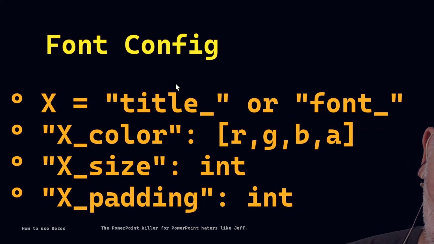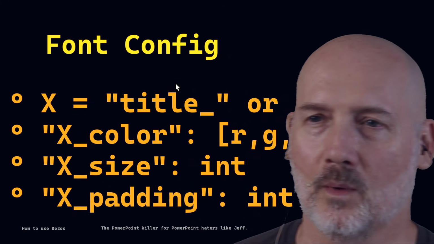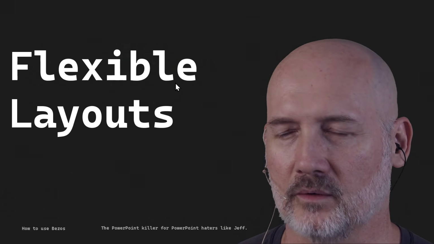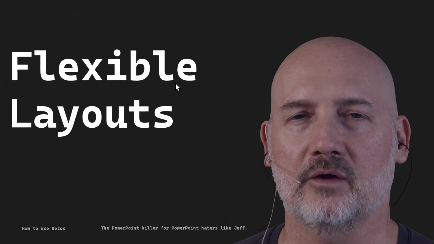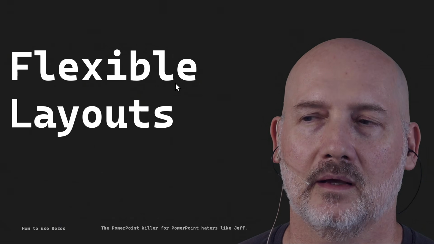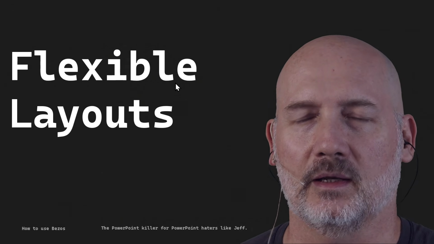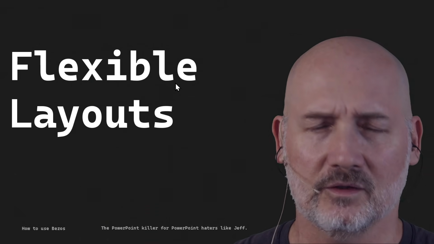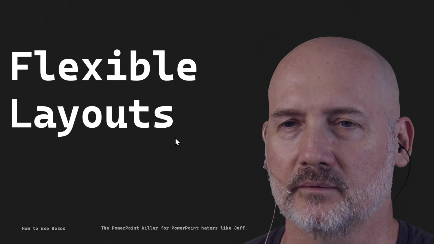You can configure the fonts. Make them as big as you want, any color you want. You can apply this kind of weird layout language I have. So you can make any layouts you want, but while you're working, you don't really deal with the layouts too much. You can write your Markdown, get your text, what you want to say, and then just apply layouts and refine it.